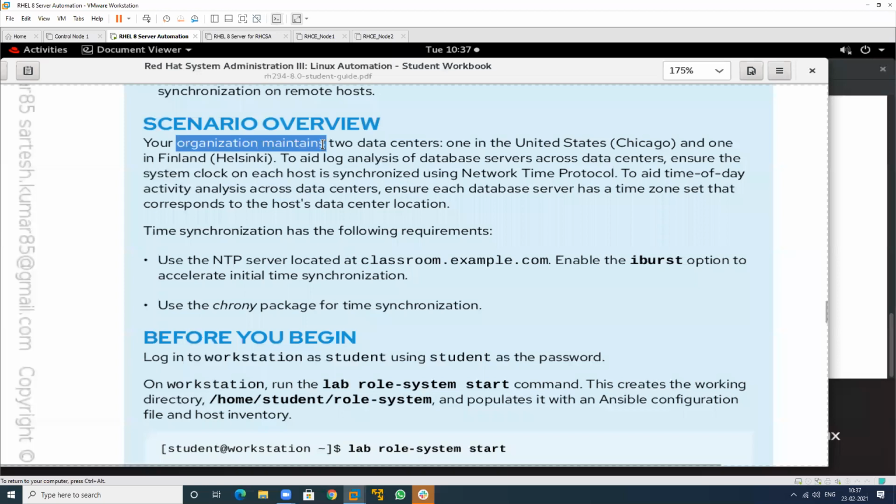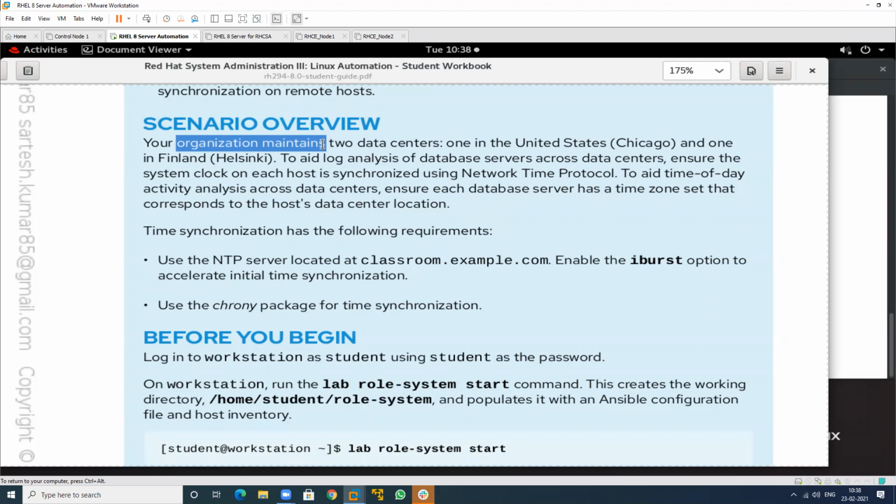If the time is not matching, then will the data synchronize? No. So there is an issue related to time. If I have updated the file at 10:41 and the time is 10:38 in your system, then it will take a delay in the synchronization.